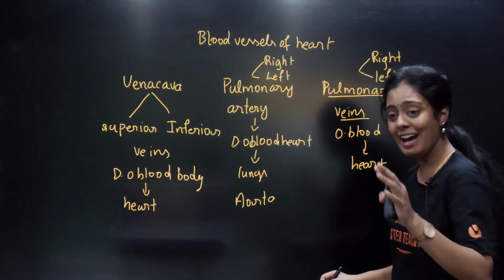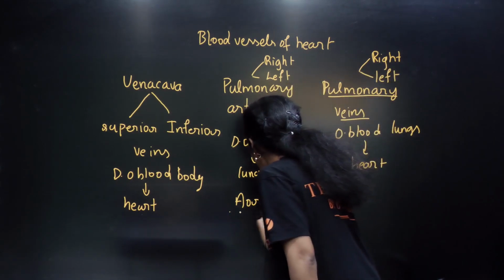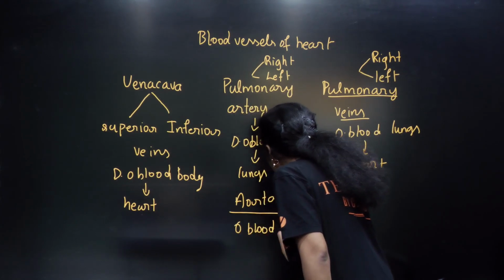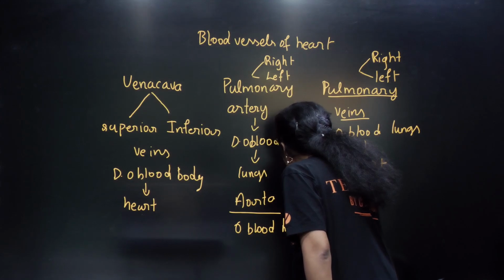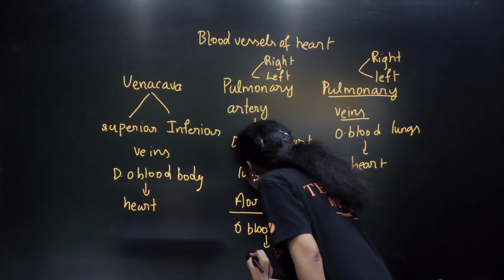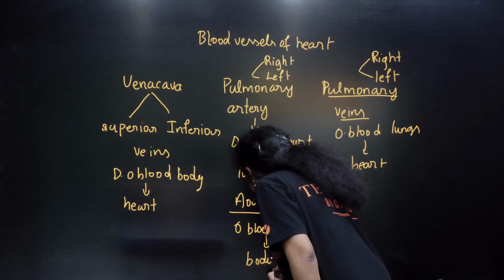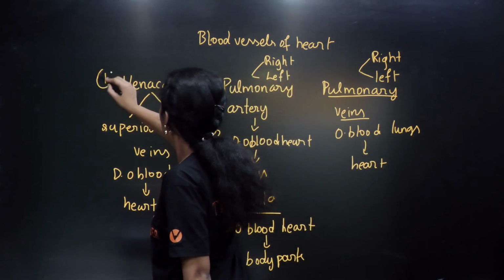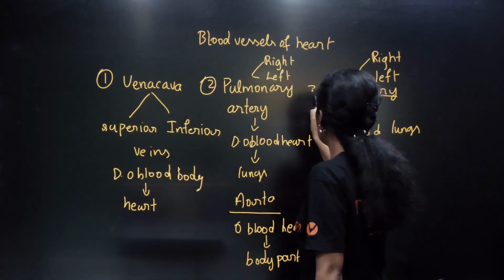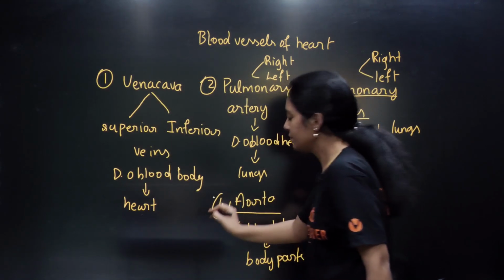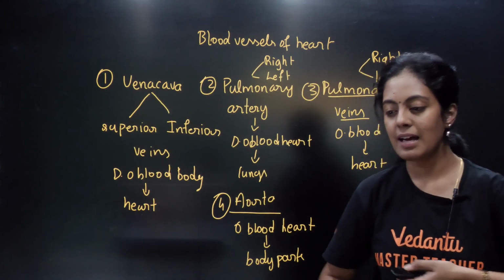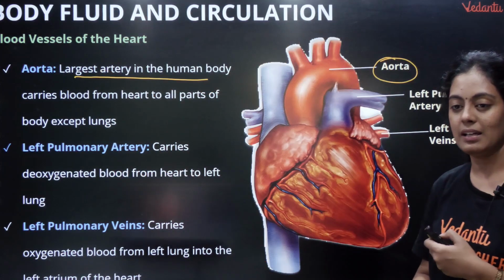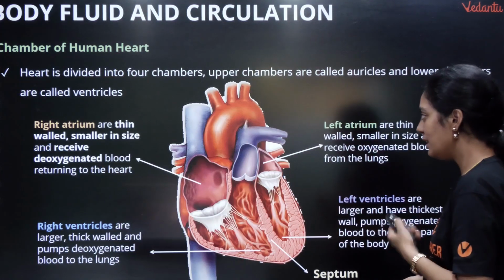Okay, ipo nama I have the largest artery, that is my aorta. Aorta carries O blood. O blood na enna pasangala? Oxygenated blood, okay, from the heart to all my body parts. I hope all the 4 types are clear. So we have vena cava, pulmonary artery, pulmonary vein and aorta. Okay, clear pasangla? Please do leave a thumbs up. We can continue now. Okay, புரிஞ்சுதா? This is all we did now.